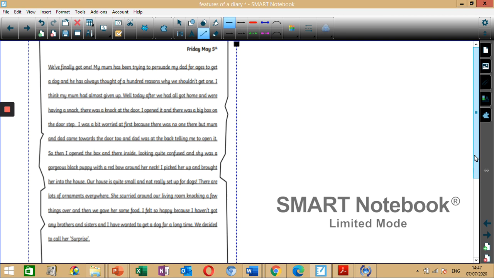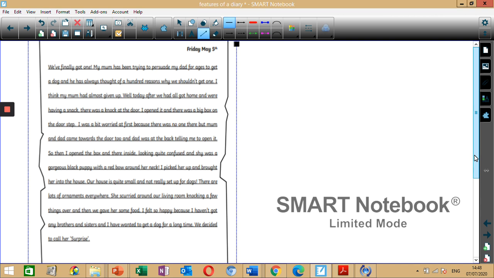Our house is quite small and not really set up for dogs. There are lots of ornaments everywhere. She scurried around our living room, knocking a few things over, and then we gave her some food. I felt so happy because I haven't got any brothers and sisters, and I have wanted to get a dog for a long time. We decided to call her Surprise.